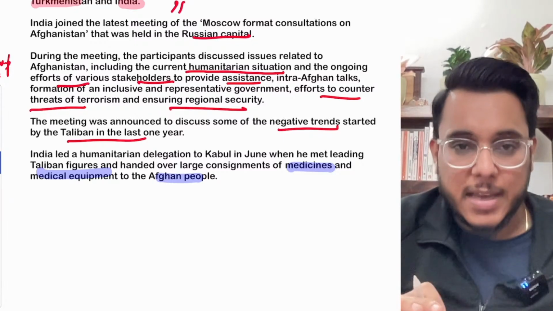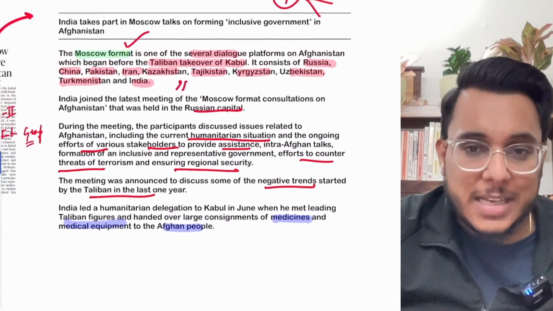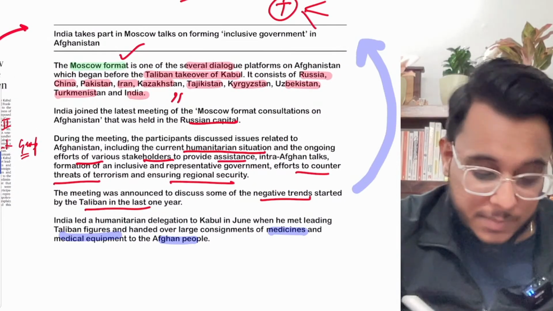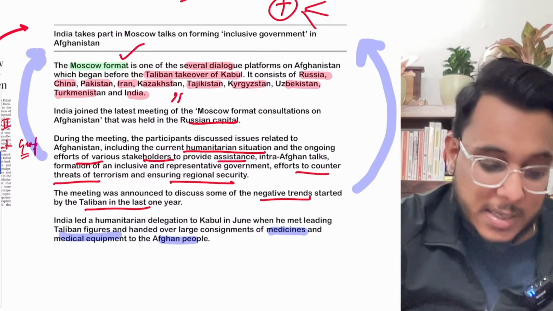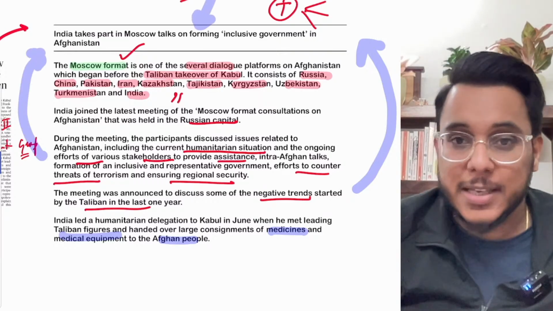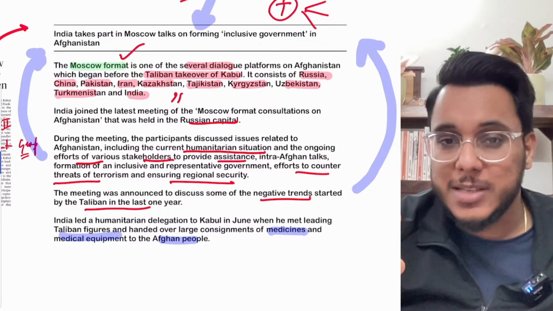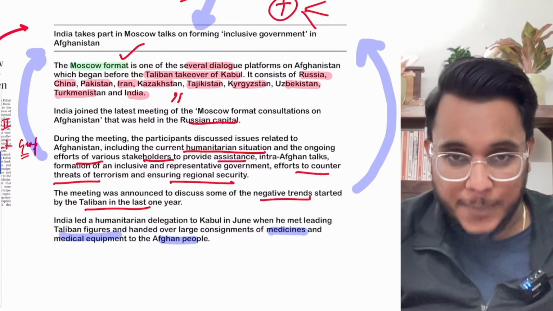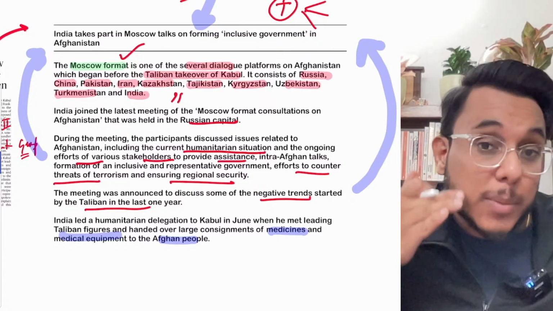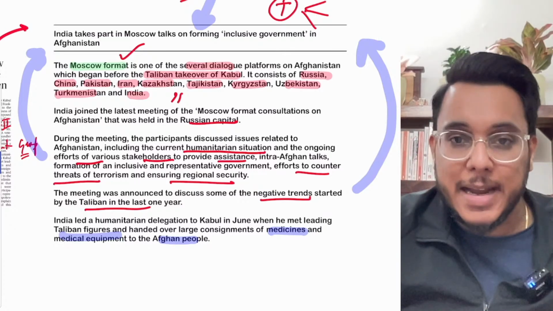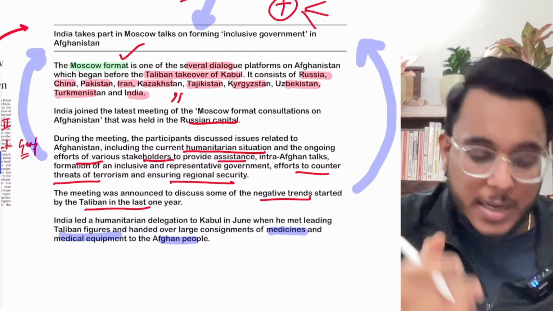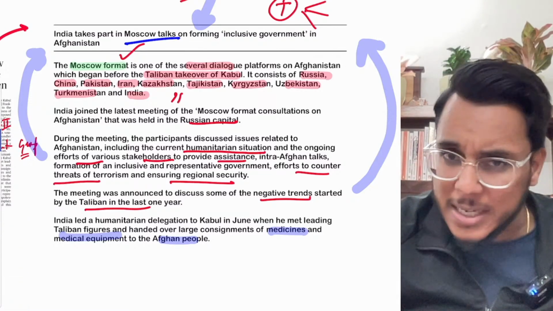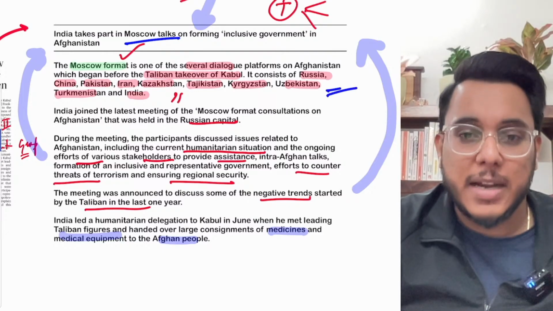So what I'm trying to say here is that India is very much inclined to bring peace in Afghanistan, because if Afghanistan is not stabilized, there will be spillover effects of terrorism coming into India. A destabilized Afghanistan will be used by Pakistan to export terrorism to India. And for that, we are participating in the Moscow format talks, and even in the SCO and multiple platforms, we are trying to bring stability in Afghanistan.